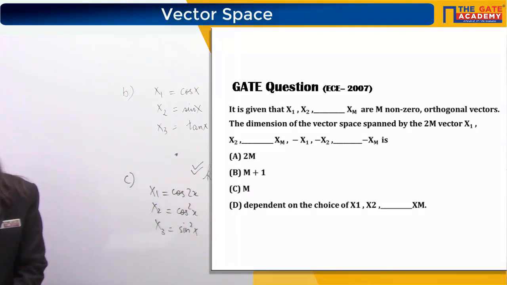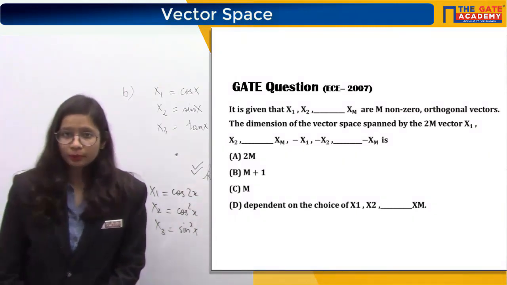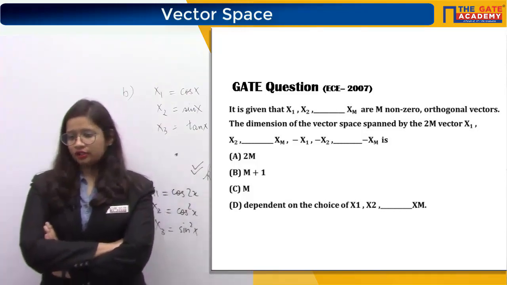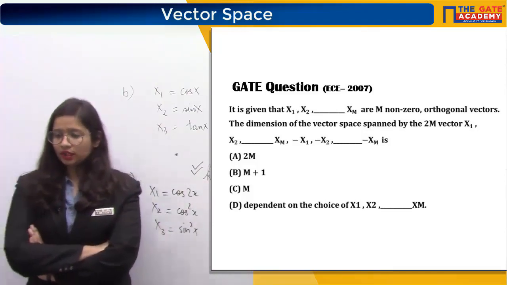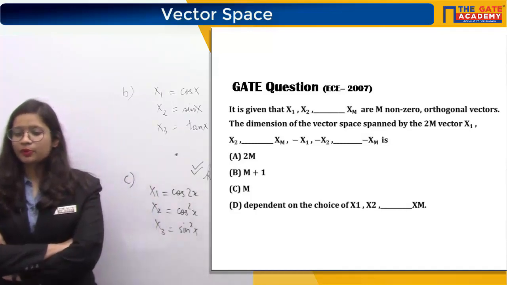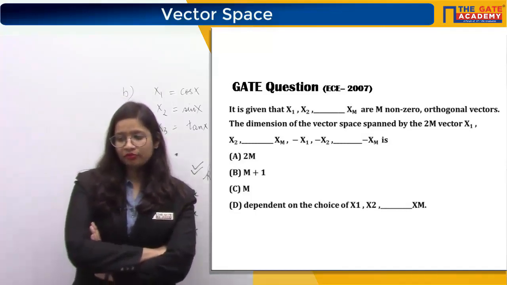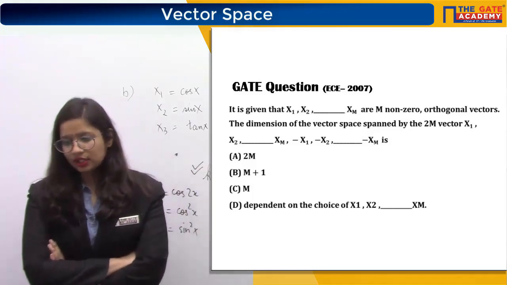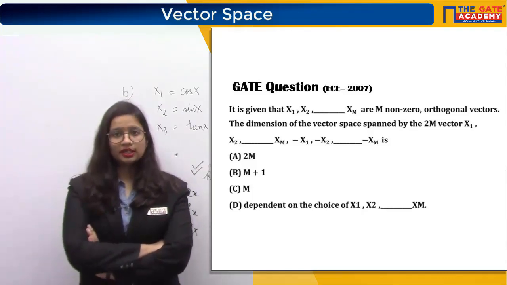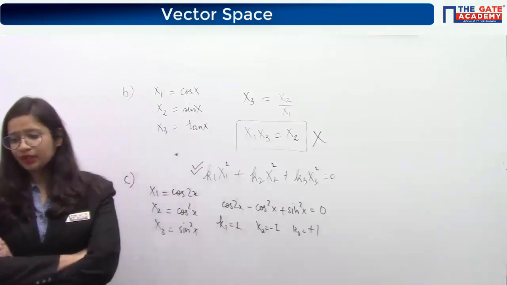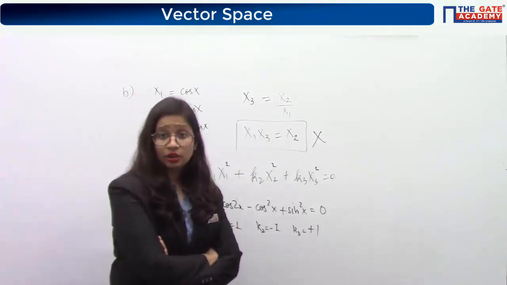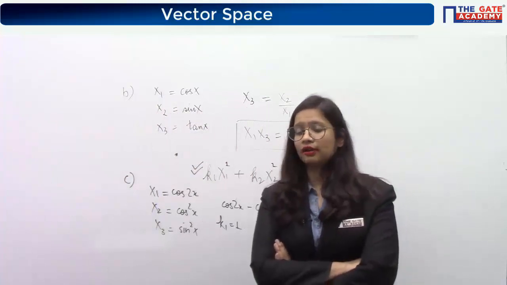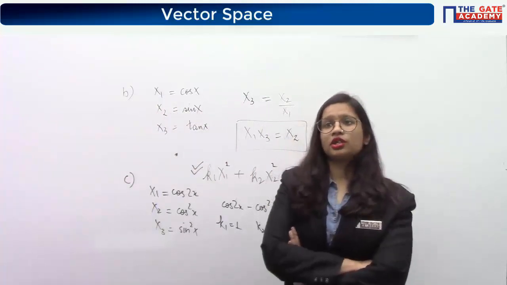See the next question. It is given that x1, x2 up to xm are m non-zero orthogonal vectors. What are orthogonal vectors again? Tell me. The dimension of the vector space spanned by the 2m vectors: there will be vectors here, x1, x2, up to xm and minus x1, minus x2 and so on up to minus xm. What is asked? Dimension of that vector space, and the vector space consists of how many vectors? 2m vectors mentioned in the question.